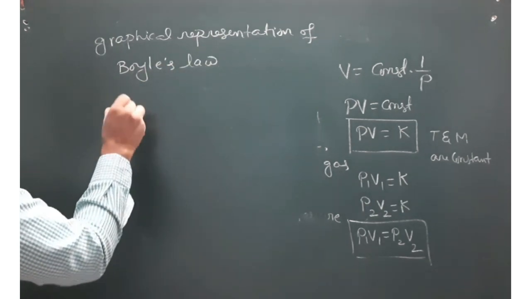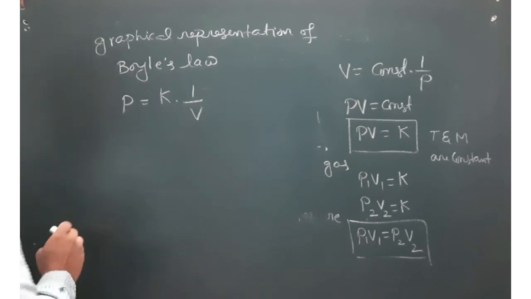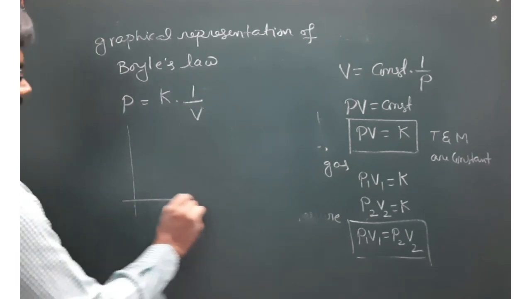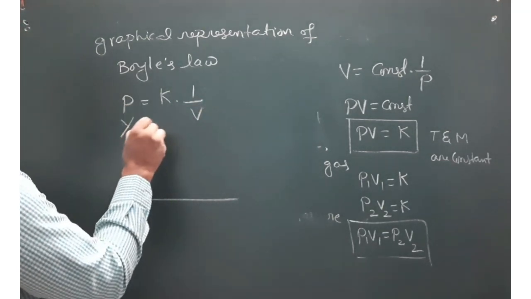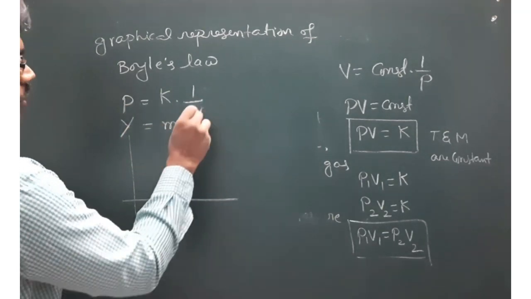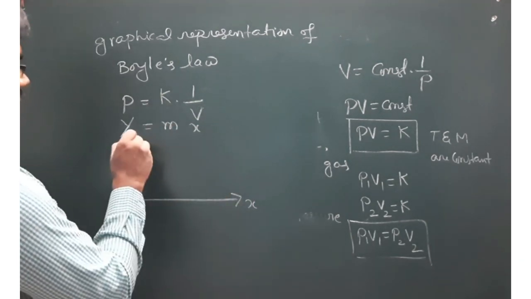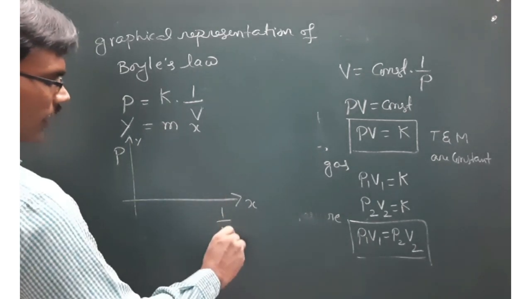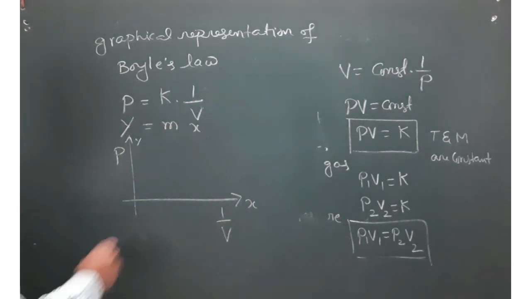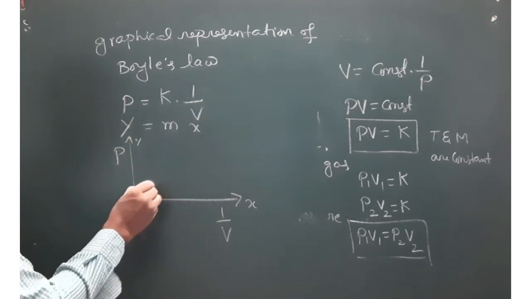So what is Boyle's law? P is equal to some constant into 1 by V. So if you compare this with the equation, you take pressure on the y-axis, this constant as slope, and 1 by V on the x-axis. As it says y equals mx, it is a straight line passing through the origin.